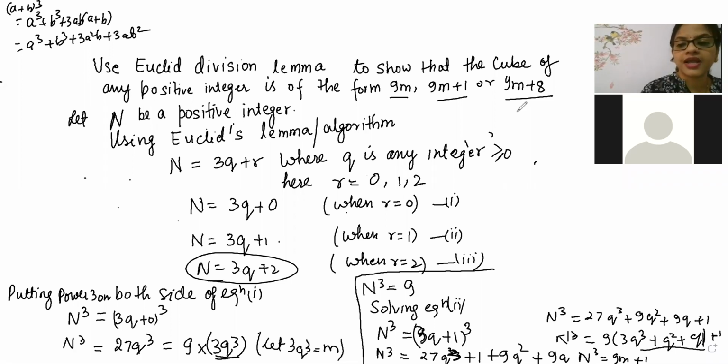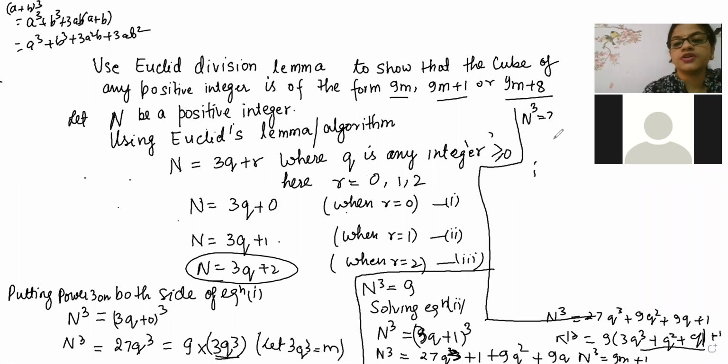So I'll try to do it here, space is very less. n cube is equal to 3q plus 2 whole cube. n cube is equal to 27.